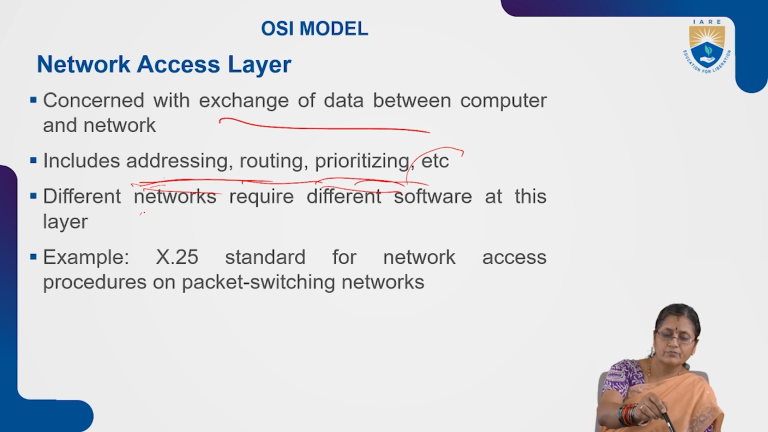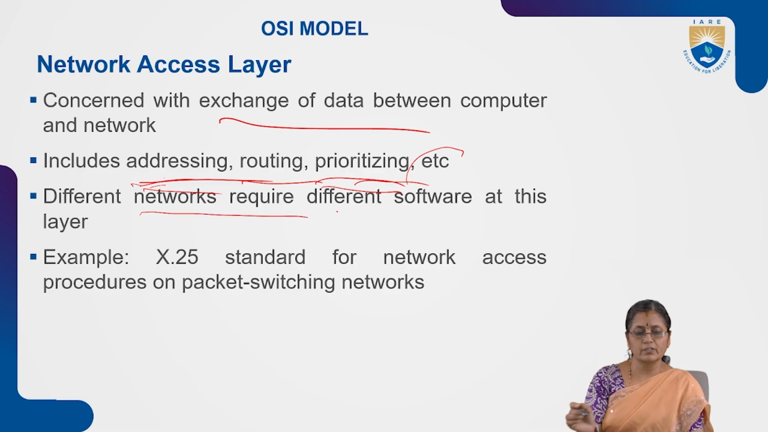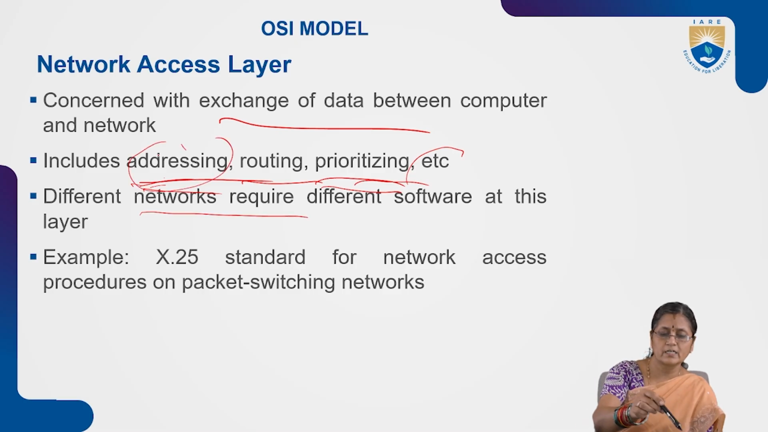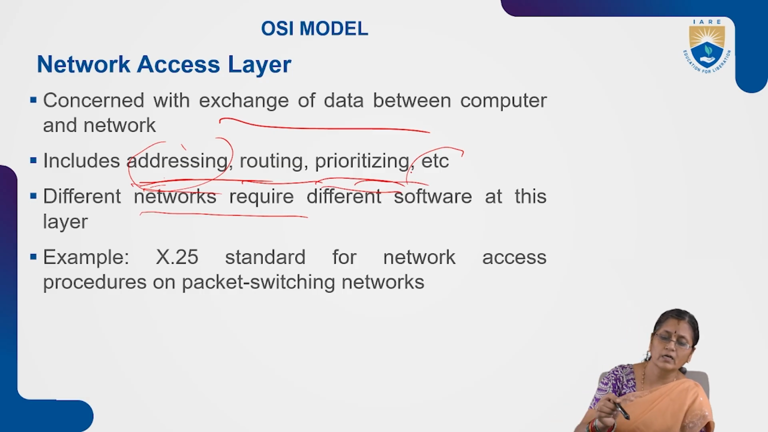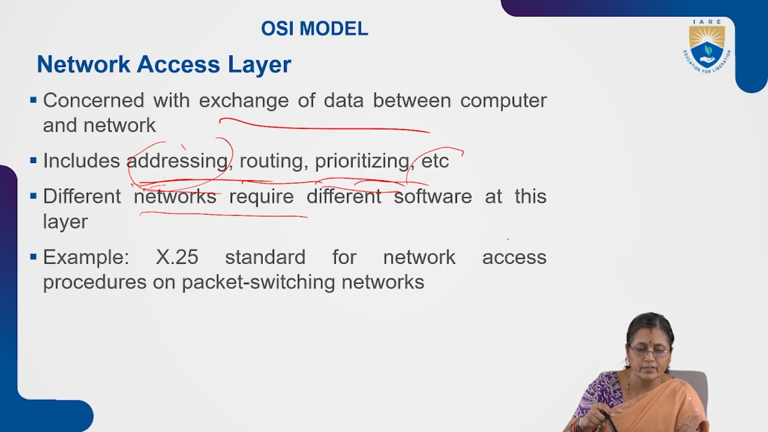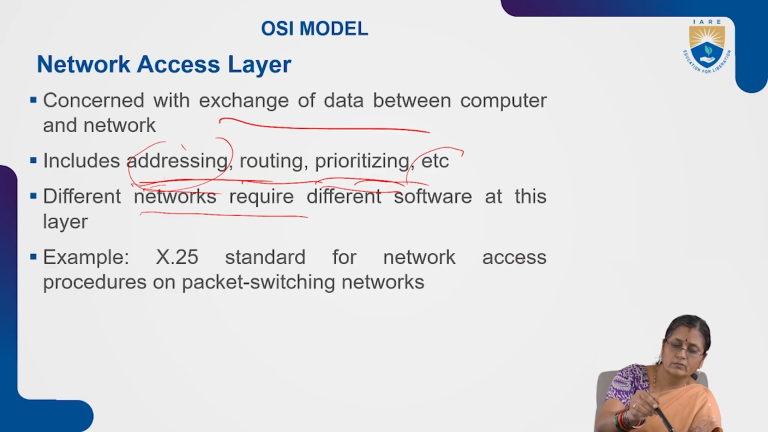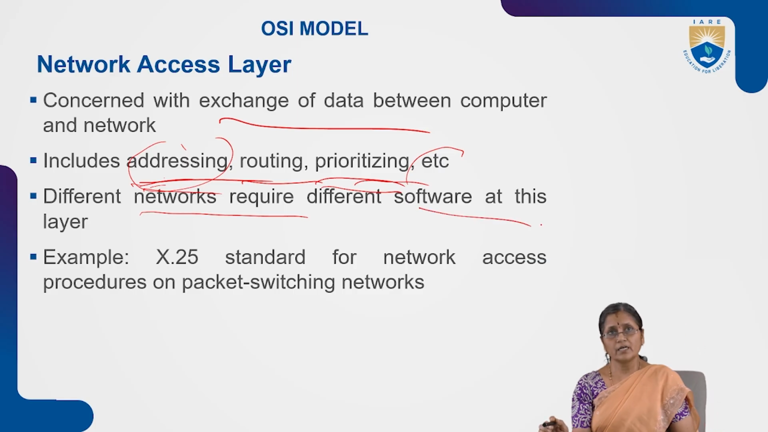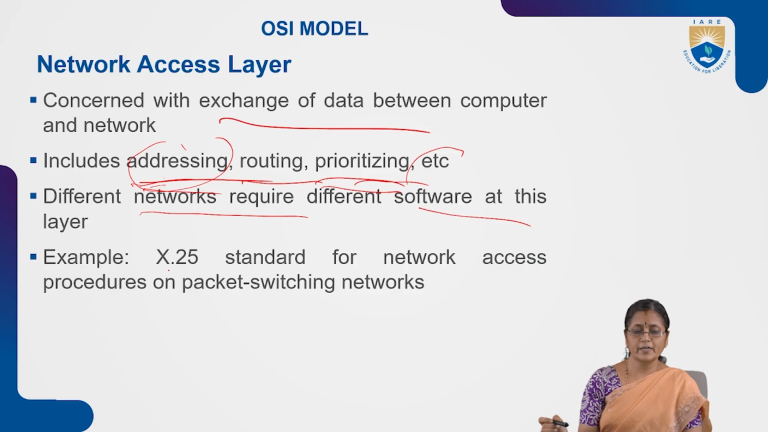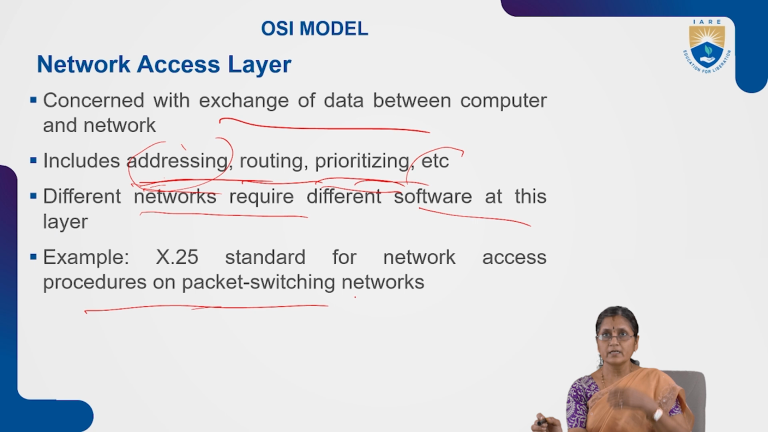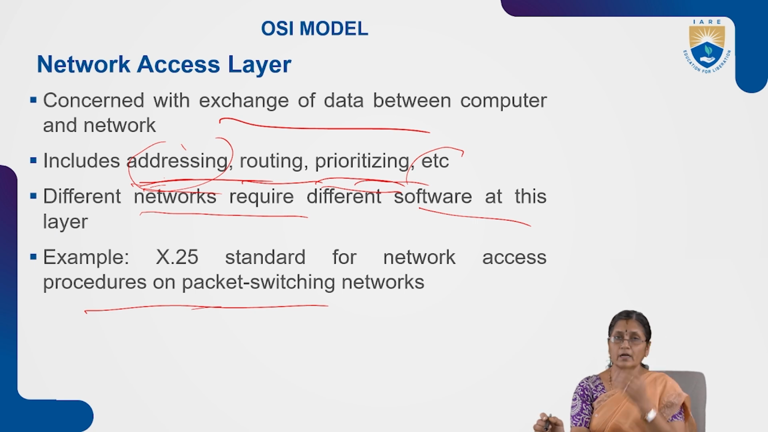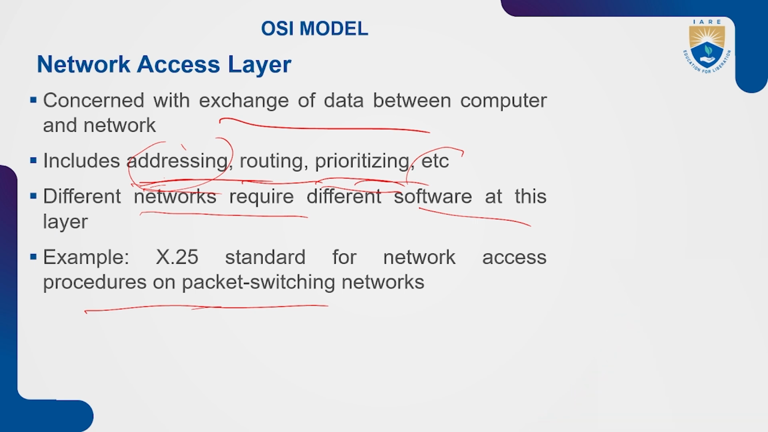All these different networks require different software. If you want to perform networking, addressing, routing and prioritizing, they are all concerned with different software. So here the example is the X.25 standard for network access procedures on packet switching networks. The X.25 standard protocol is used for network access procedures on packet switching networks.